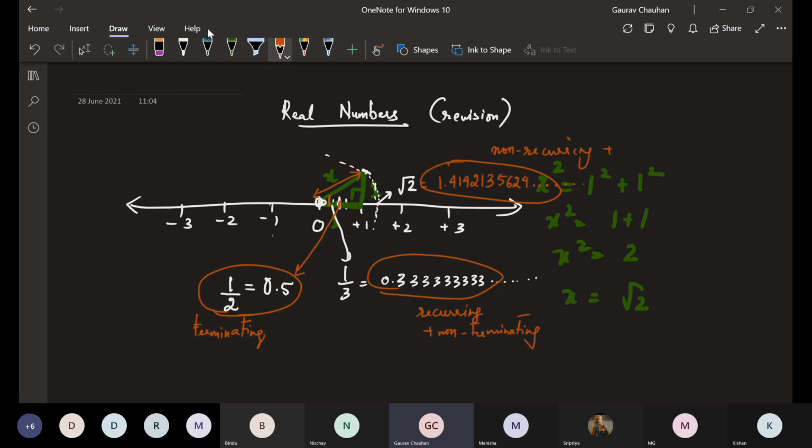And this is non-recurring plus non-terminating. Now I just told you why I did this approach. We all know we can classify these as rational numbers and irrational numbers, but to show you that everything can be written as a decimal, to make that understanding very clear to all of us, is why we did this. All of these numbers, whether rational or irrational, can be written as decimals.